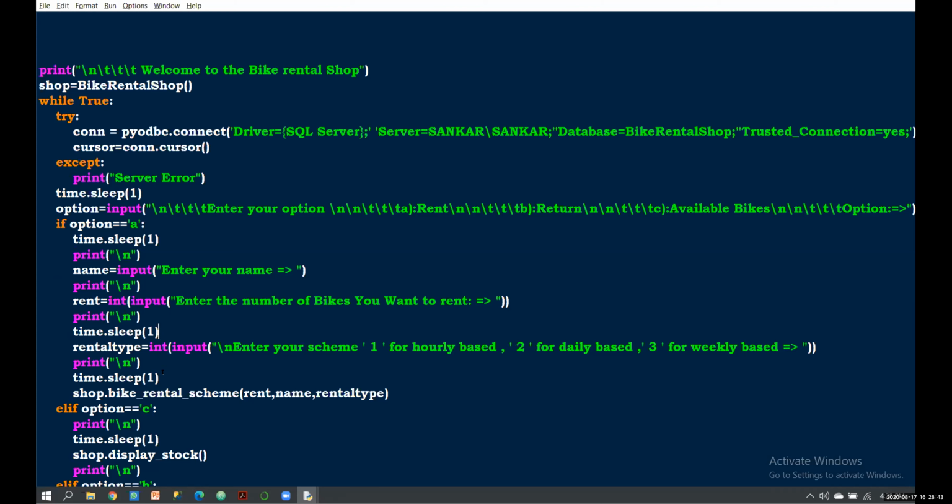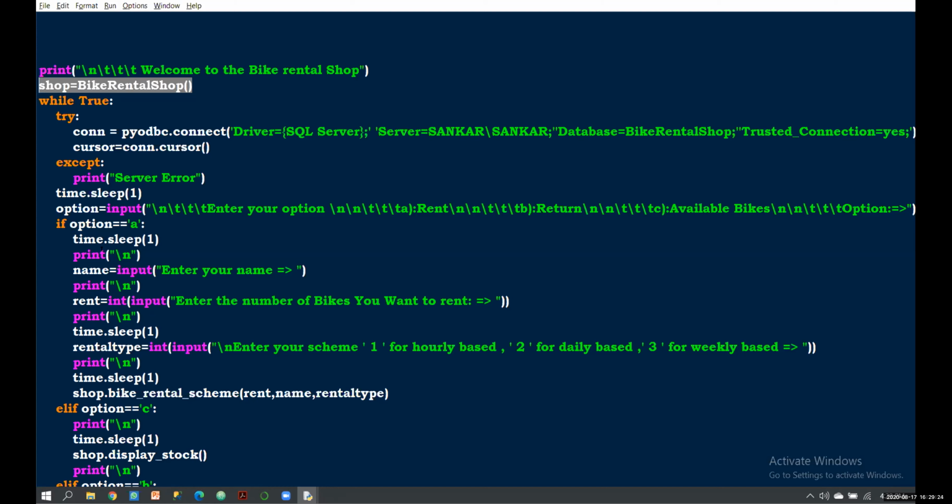Rental type means scheme, and rent is the number of bikes. I got the name, rent, and rental type from the user and stored them in these variables. Then I created an object called shop for the bike rental shop class, and after that I called the bike rental scheme method from shop.